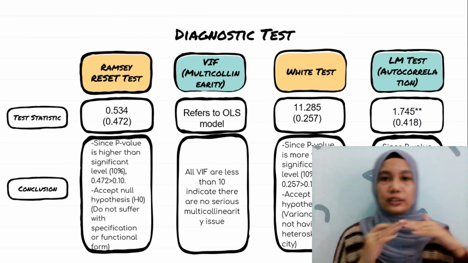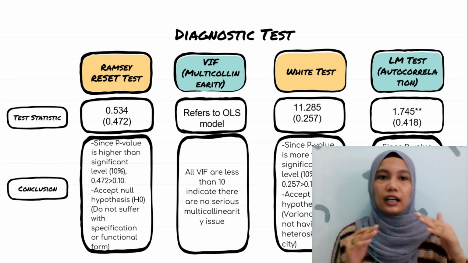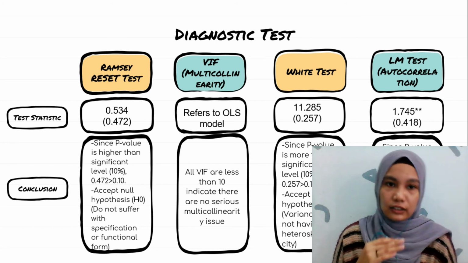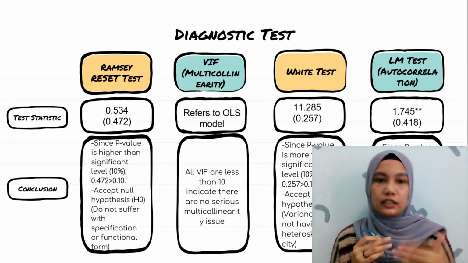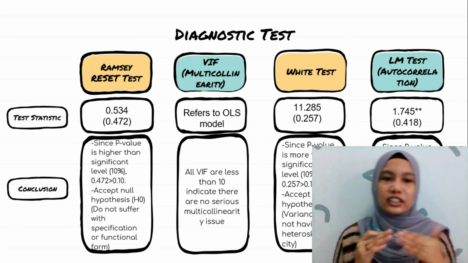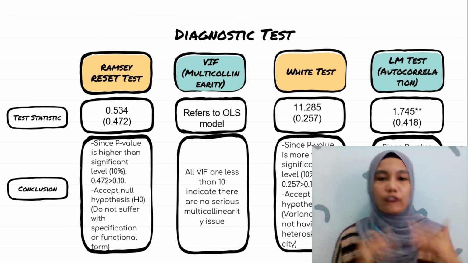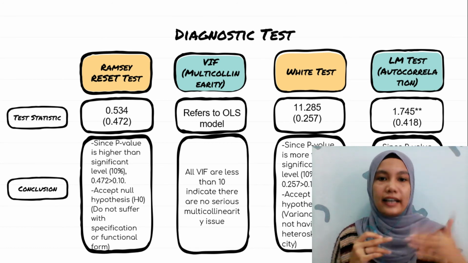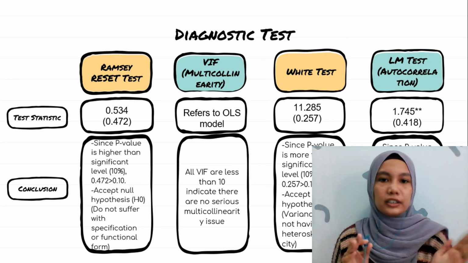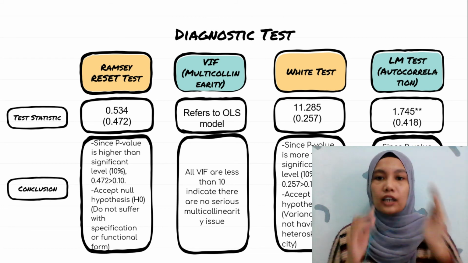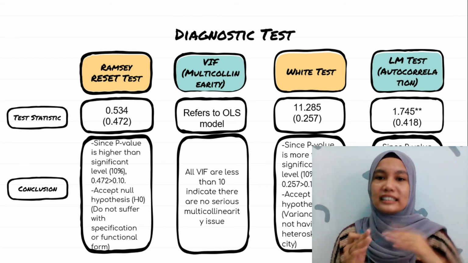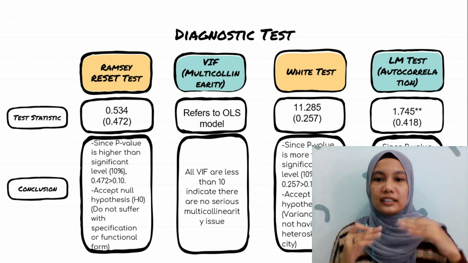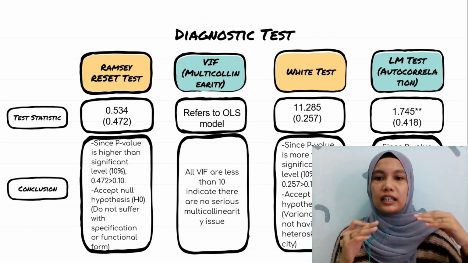The results based on the diagnostic tests. Based on the Ramsey RESET test, since the p-value is higher than the significance level, we accept the null hypothesis, which is that the model does not suffer from specification error or wrong functional form. Based on multicollinearity, all VIF are less than 10, which indicates there are no serious multicollinearity issues. And based on the White test, since the p-value is more than the significance level, we accept the null, which is that the variance does not have heteroscedasticity.